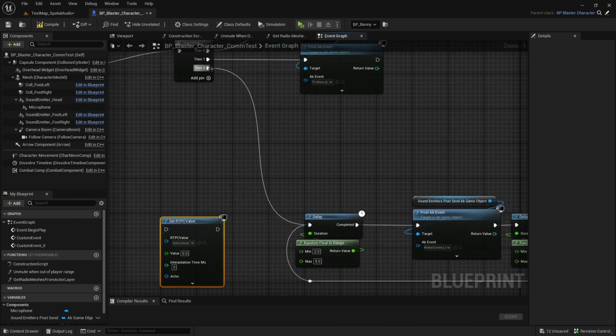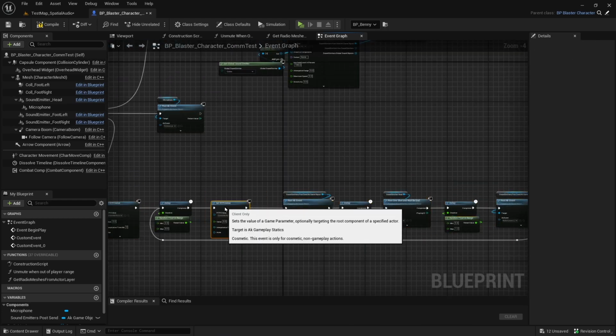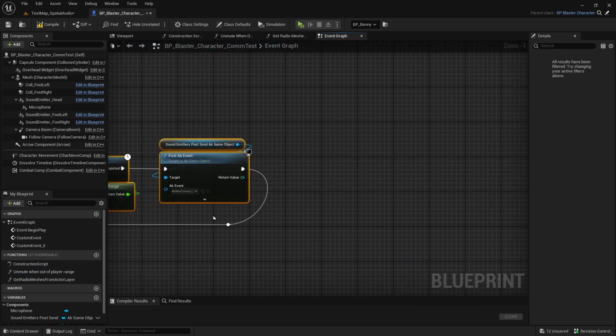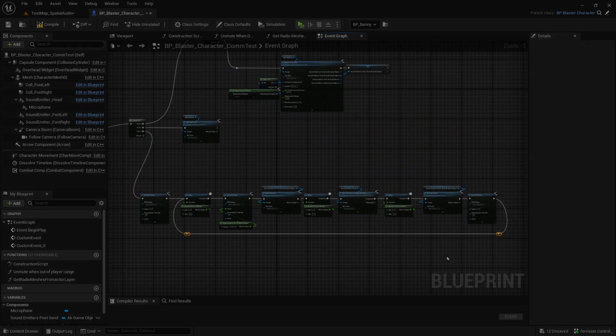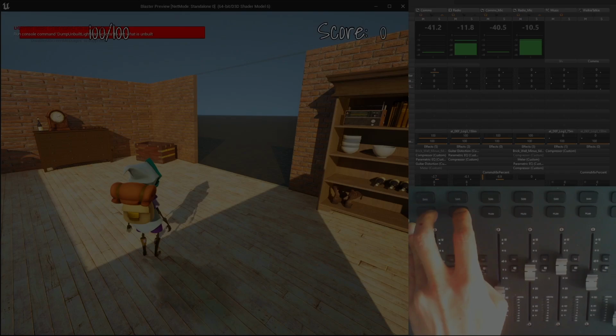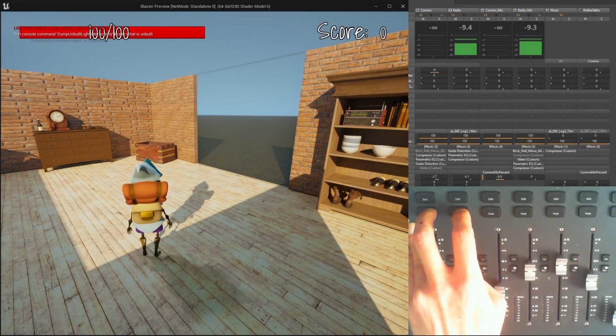I'll also add an RTPC to mute my walkie when Benny does not want to talk to me. Benny is now properly calling us via his walkie-talkie, without affecting the radio emission.